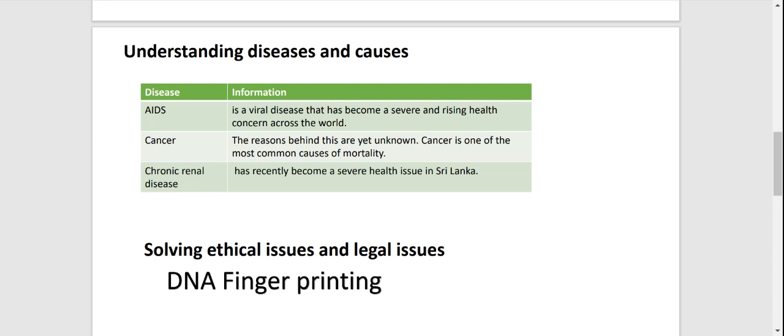AIDS is a viral disease, and nowadays it is rising as a common health concern across the world. Cancer is also a very deadly disease that one can get.